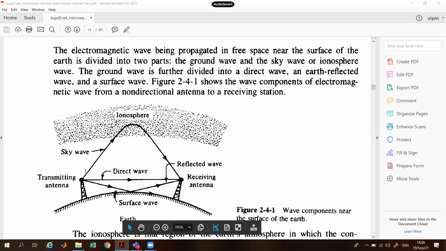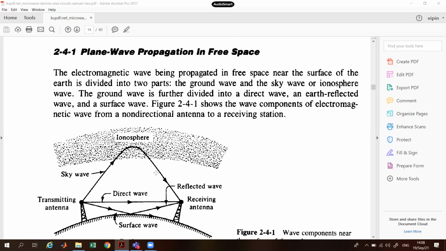Then there might be another way of doing the transmission, where the transmission goes up in the sky and goes into the ionosphere medium, and there it reflects due to the difference in the medium. So there's a medium up to the ionosphere, and there will be a different mu and epsilon there, and due to that there will be a reflection after traveling a bit inside the ionosphere, and then the wave comes back to the receiving antenna.